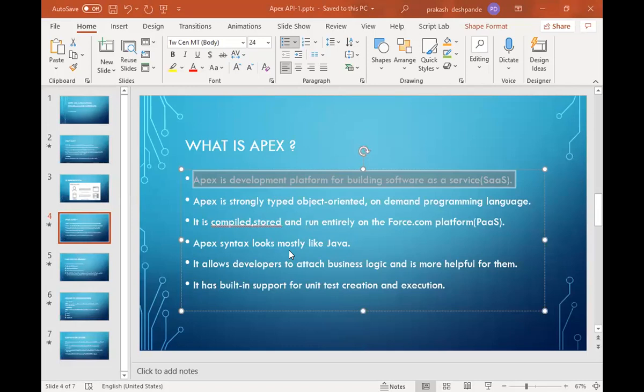Now, this has been provided by which particular organization? Force.com. Very good. Now Force.com is part of which company or vendor? Salesforce.com. Yes, very good.